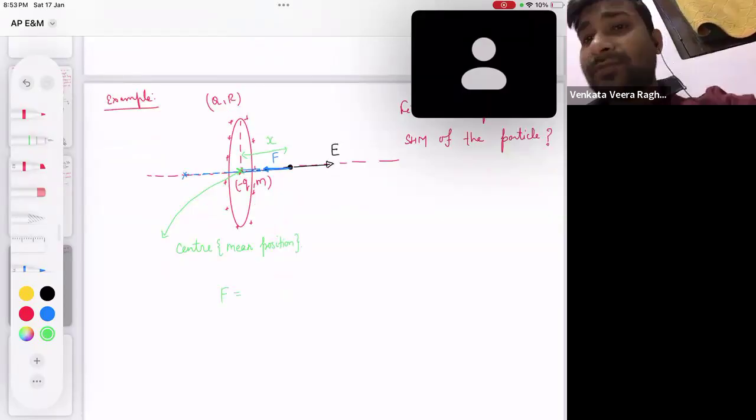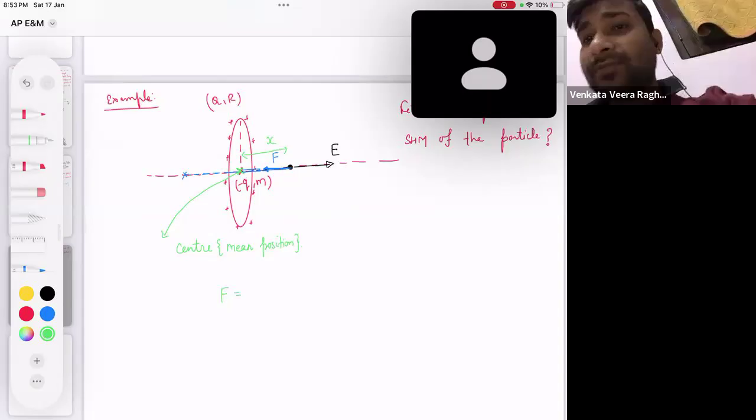K Q x by (R squared plus x squared) to the power 3 by 2, at a distance x from the center. Is this the force acting on the particle? And if you check here, this force is acting towards the mean position. So can I call this a restoring force also?